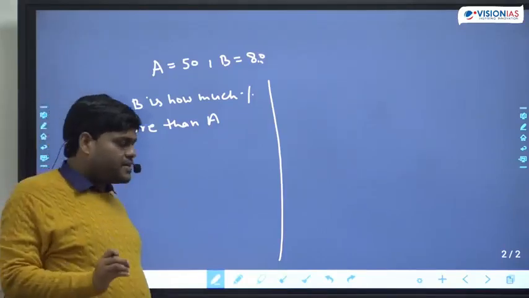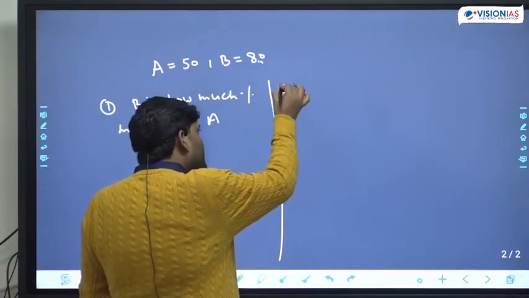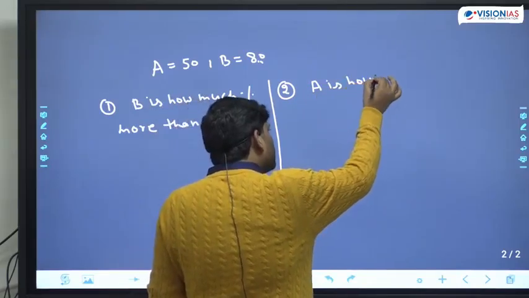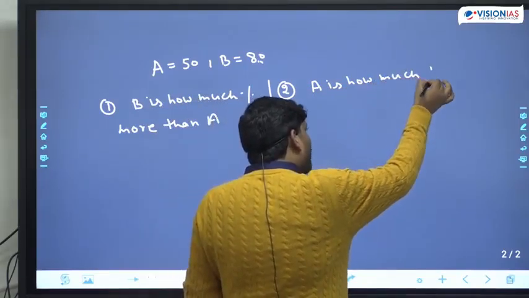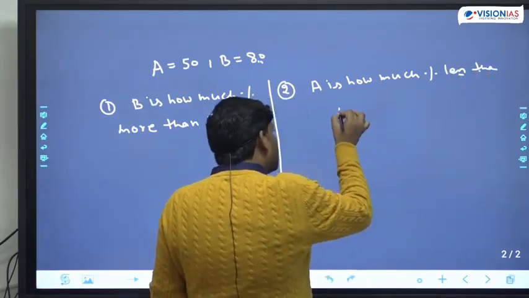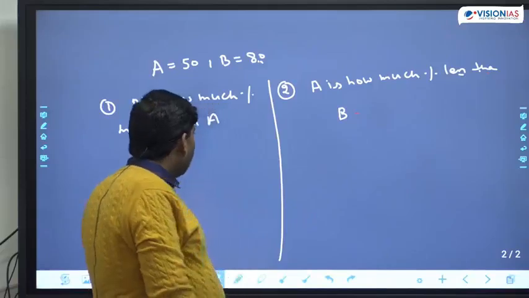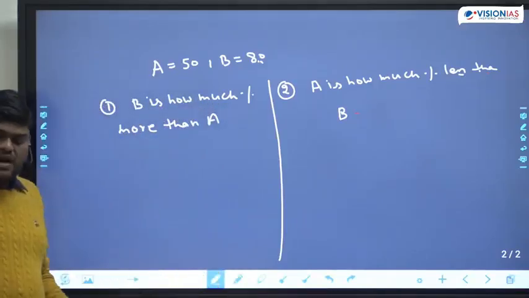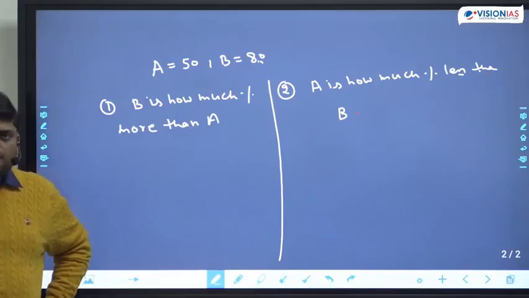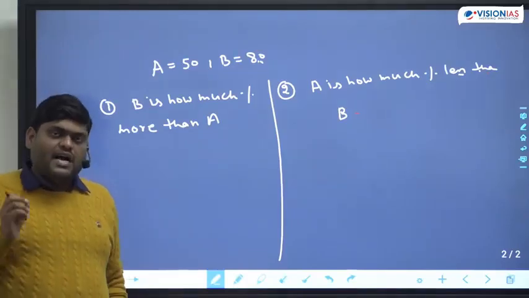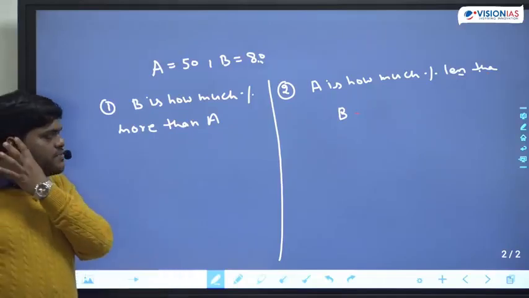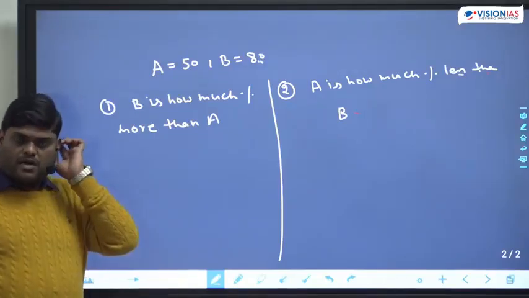This is the first part. The second part is, A is how much percent less than B? Please stop there. Just look at the board for some time. Let me explain this concept, and once you understand the concept, it becomes very easy for you to solve the problem.